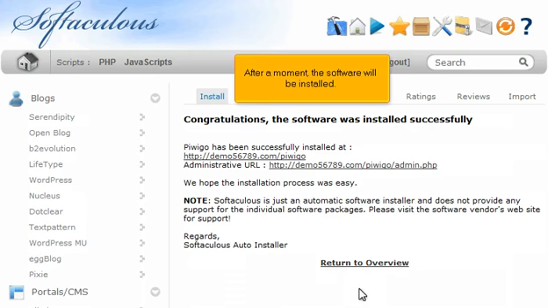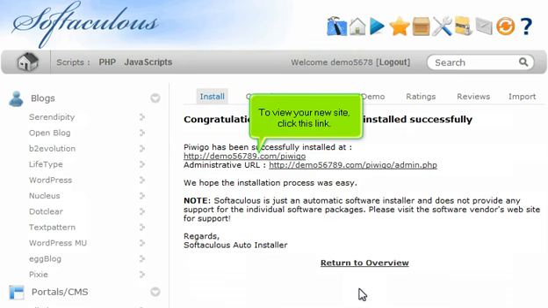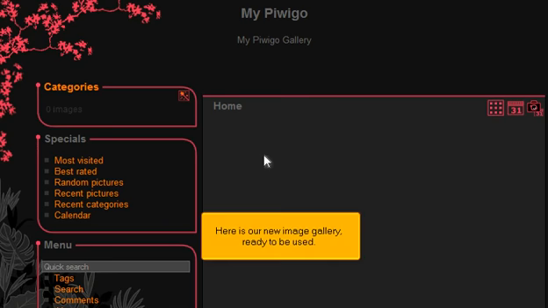After a moment, the software will be installed. To view your new site, click this link. Here is our new image gallery, ready to be used.